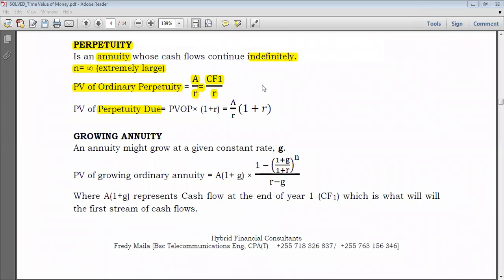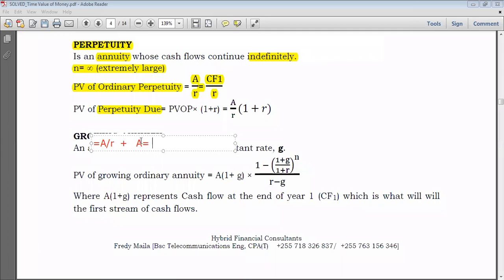You could have just said the present value equals that A over R, which we stated earlier, and then you add A, something like this. And if you make it the subject, you arrive at this figure here.